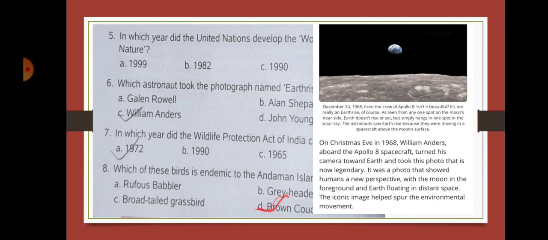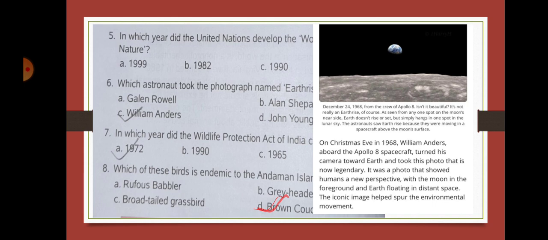It was a photo that showed humans a new perspective, with the moon in the foreground and Earth floating in distant space. It was taken in such a unique way from the moon that it looked as if the Earth is floating in space. The iconic image helped spur the environmental movement.